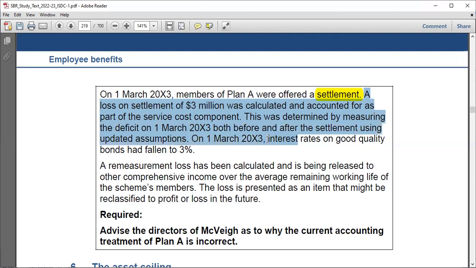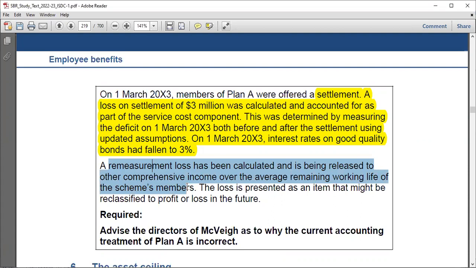On 1st March 2023, interest rates on good quality corporate bonds had fallen to how much? To 3% as at that date. So actually, for the remaining months, the interest had changed. So it's like you are just trying to restart something. Okay, the remeasurement loss has been calculated and is being released to other comprehensive income, which is usually the case, or the average remaining working life of the settlement scheme members. Okay, the loss is presented as an item that might be reclassified to profit or loss in the future.